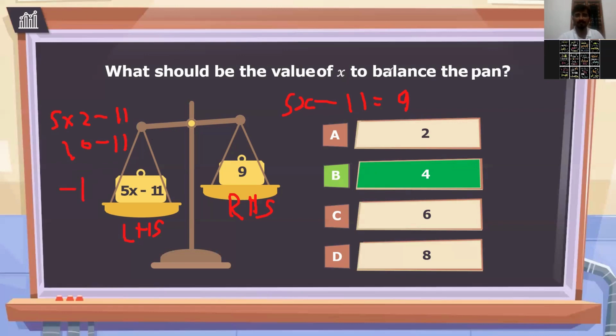So I should get 9, but I'm getting minus 1. So 2 is not possible. Yes or no? Is it clear or not?